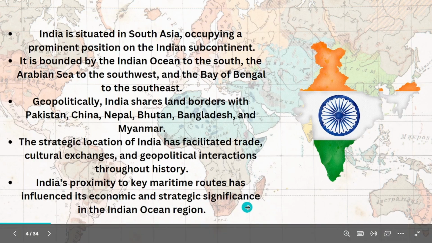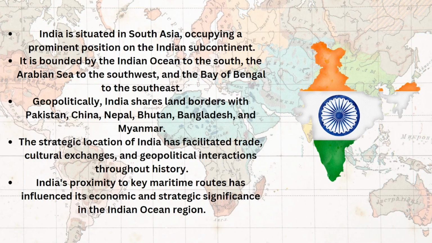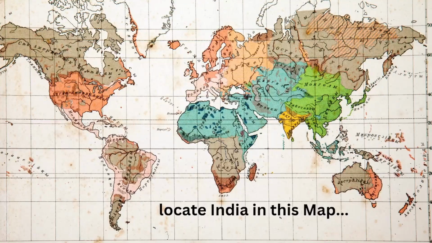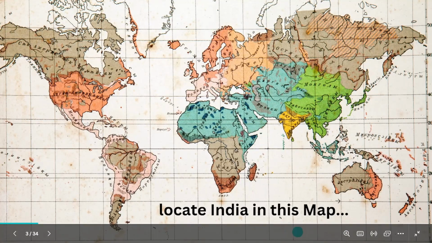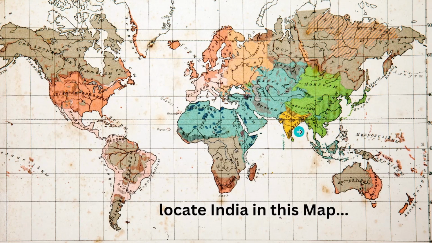India's proximity to key maritime routes has influenced its economic and strategic significance. See, the one who has ocean control has a lot of impact on the economy. Why? Because a lot of trade happens through the ocean. So when India is here, India can connect to Europe, Africa, China, and America through this route.